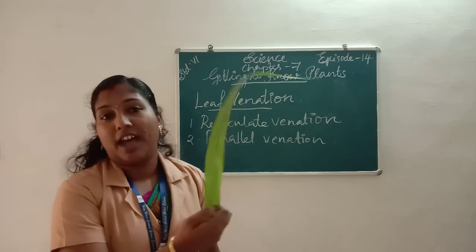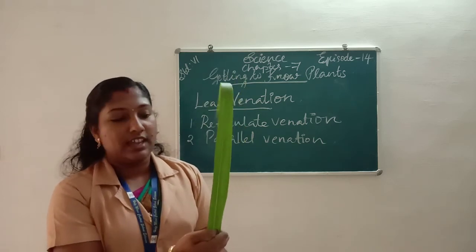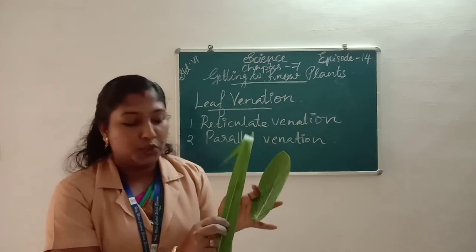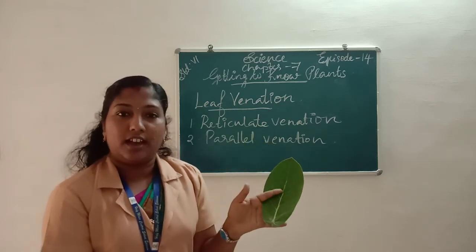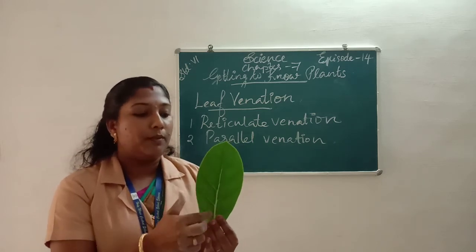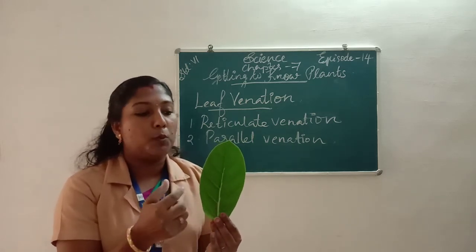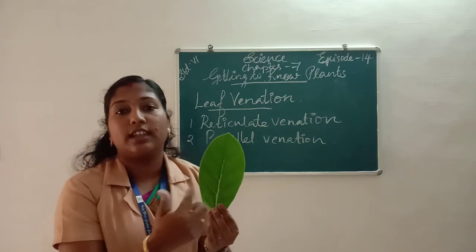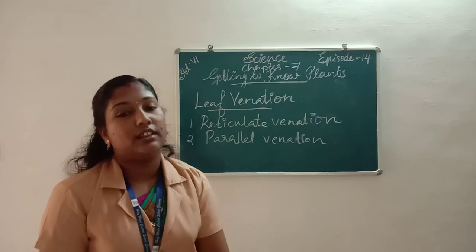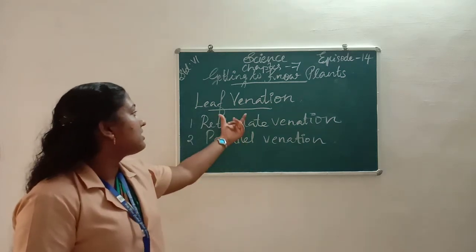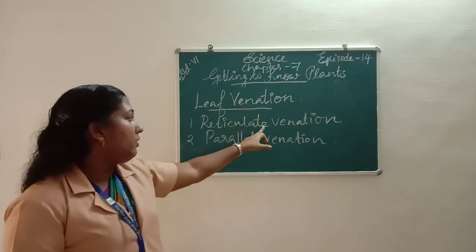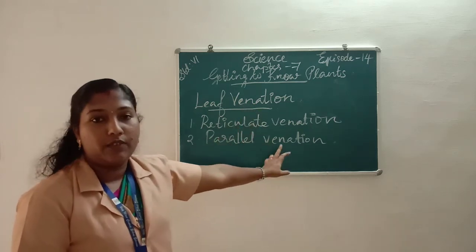In other leaves we can see from the midrib narrow tube-like structures on either side, that are called reticulate venation. These are the two types of venations we can see on different leaves: reticulate venation and parallel venation.